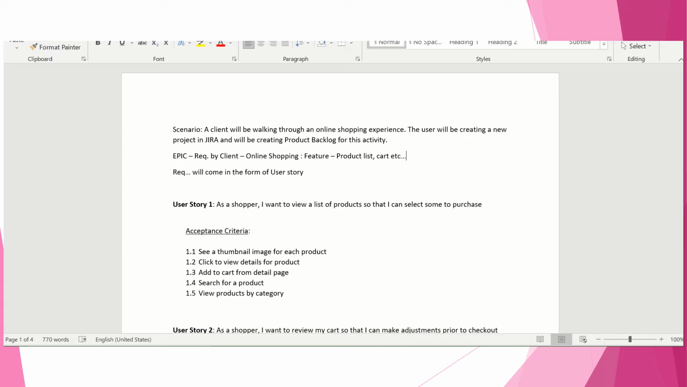Okay, so the epic is the requirement given by the client. It will be broken down into features and tasks. User story, your user story will be in the form of: as a role, this is your role.